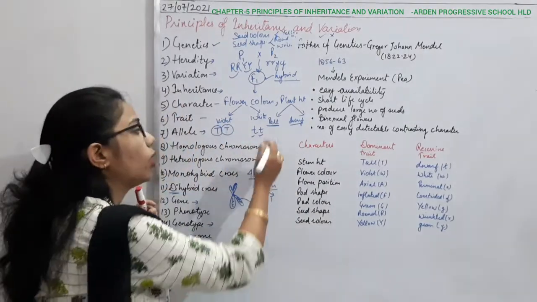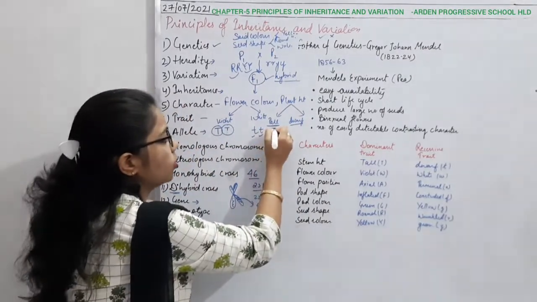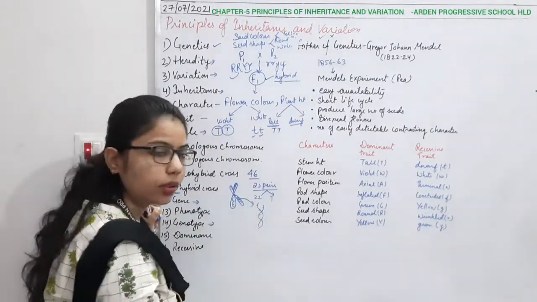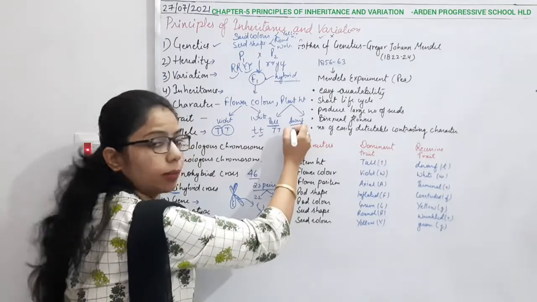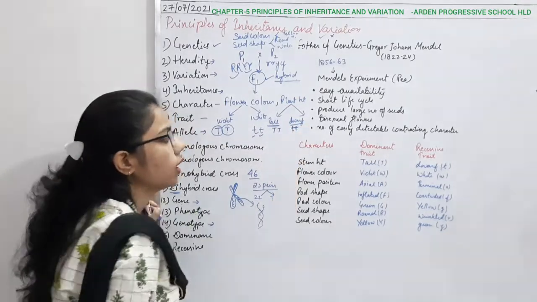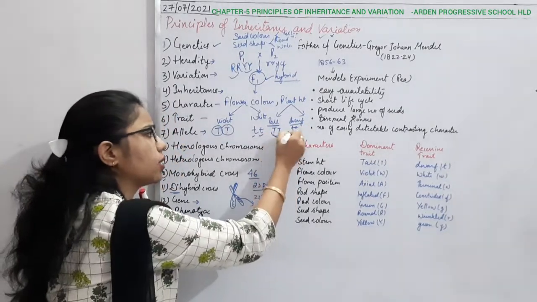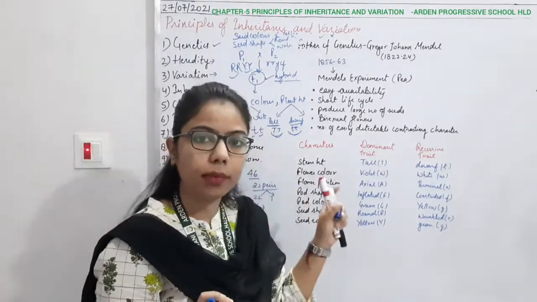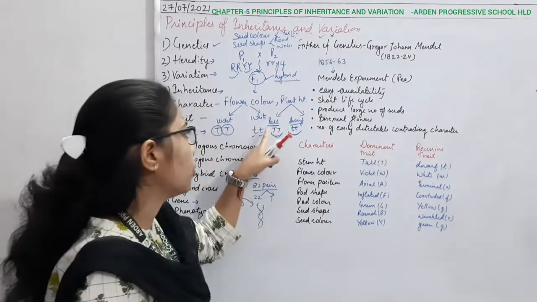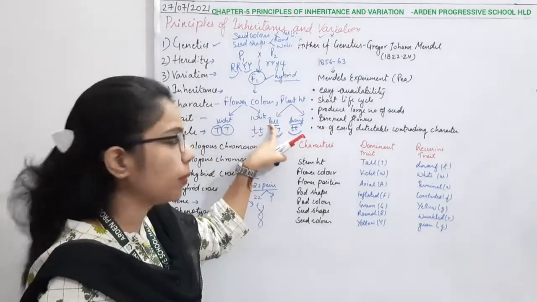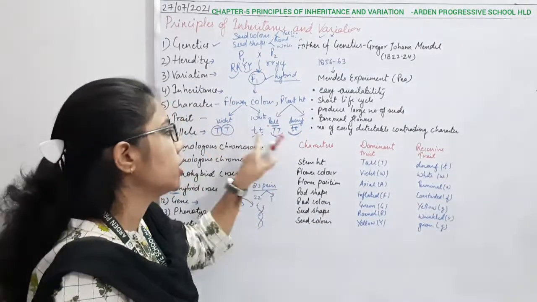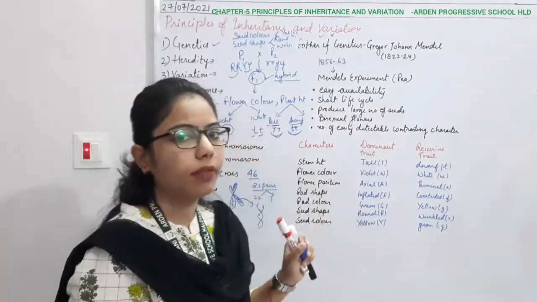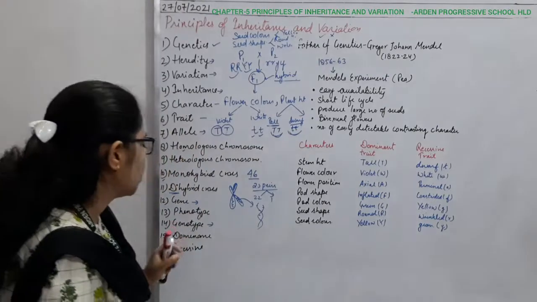So here, what can be the genotype? We are assuming that it's capital T and capital T. And what is the genotype for this dwarf? It will be small t and small t. Okay, and this we are just assuming and we cannot see it, right? We are assuming that these are present inside the plant. So phenotype is the outer appearance, which you can see, tall and dwarf. Genotype is what is responsible for this particular trait, and we cannot see it, right? So these are the terms.